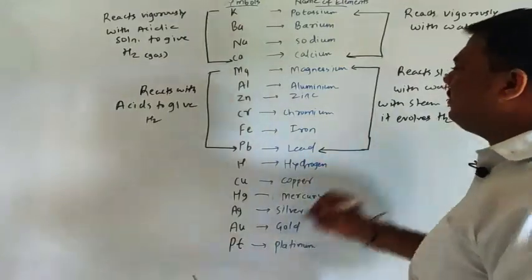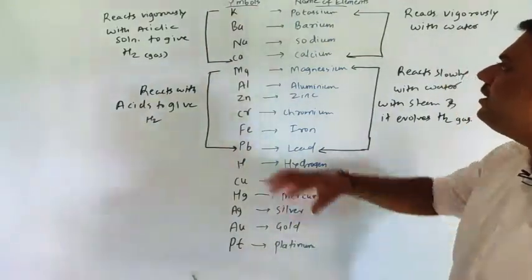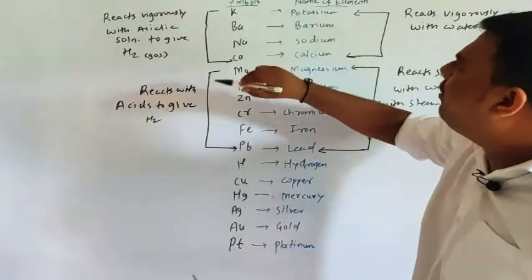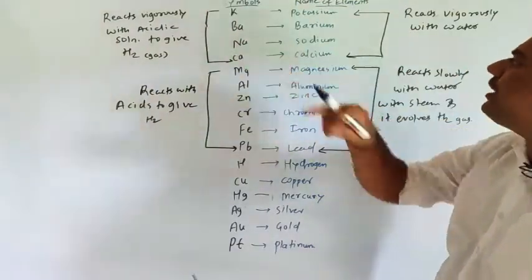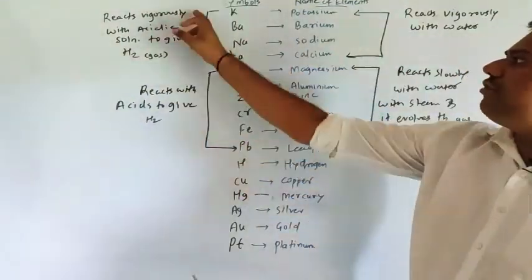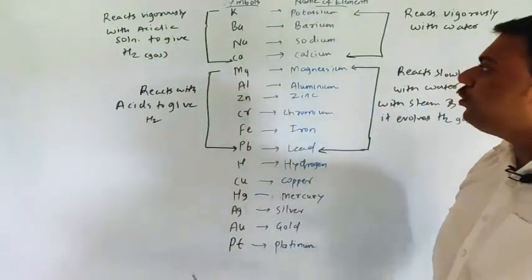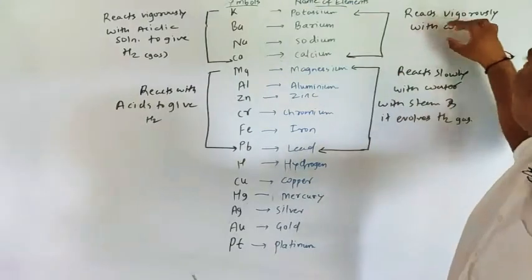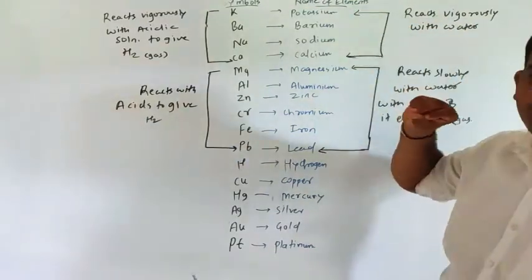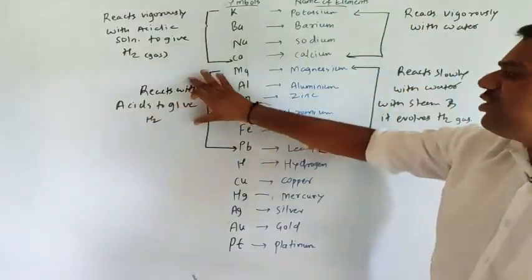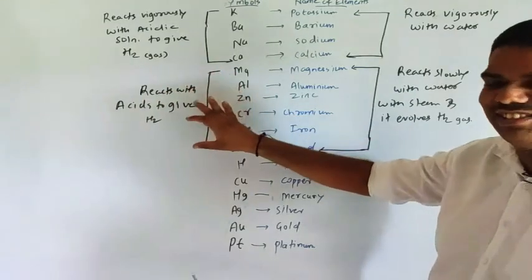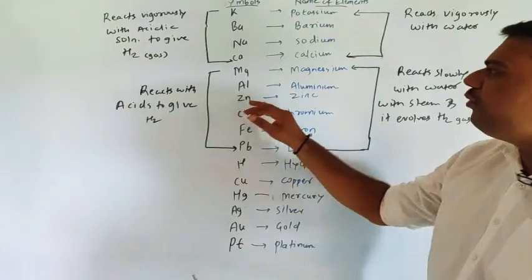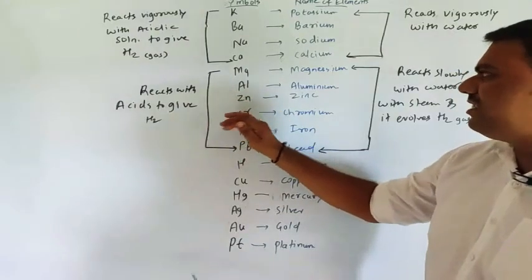It evolves H2 gas. So keep in mind, potassium to calcium react vigorously with acidic solution to give hydrogen gas, and react vigorously with water. Here, magnesium to lead react with acids to give H2, but less vigorously.